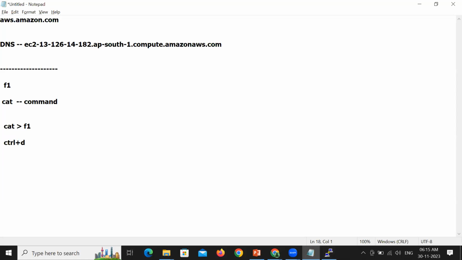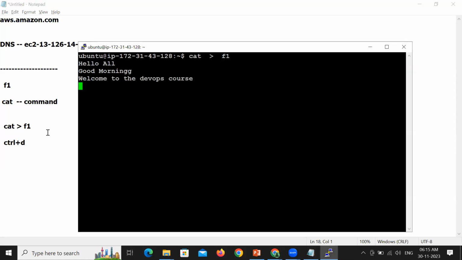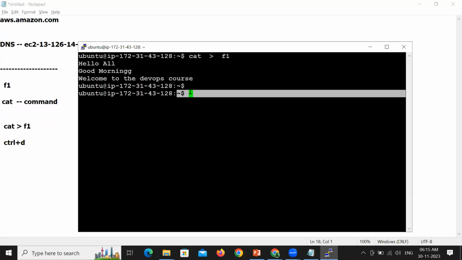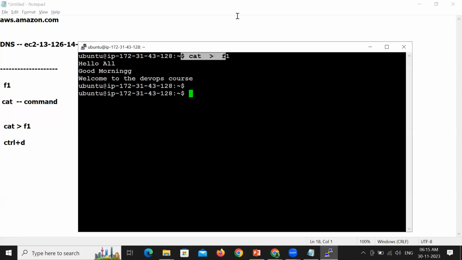Okay, so simultaneously use the keys Control D. So I'm using Control D. Please observe here, the moment I type Control D, I'm out of the cat command. I've got my dollar prompt back. So I'm done with creating a file. So my dear friends, I have successfully created a file.